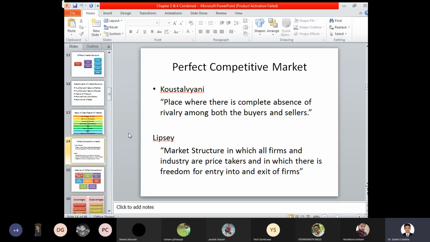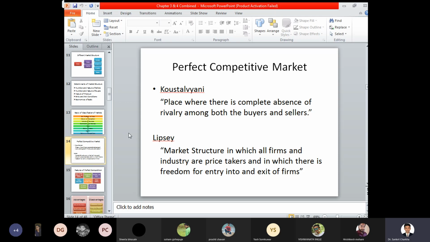Now, what is the definition of a perfect competitive market? It is a place where there is a complete absence of rivalry among both the buyers and the sellers. That is, each and every seller and each and every buyer has perfect freedom with respect to the purchase and sale of goods and services, and there is no rivalry. That is zero rivalry or zero competition in the market.